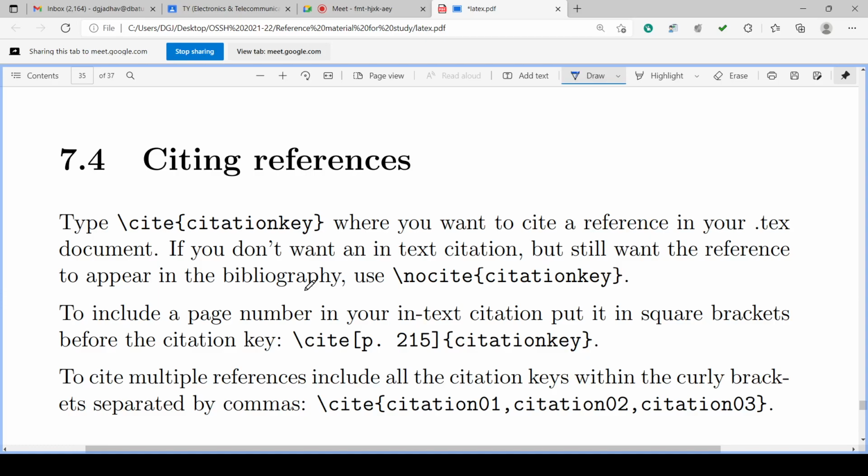Then how to cite the references? So we have citation keys for each document. Whenever we have written a document in the .bib files, we have first written, before all the fields, the citation key, isn't it, for each reference. So with the help of that citation key, we can cite those references into the text wherever we require.